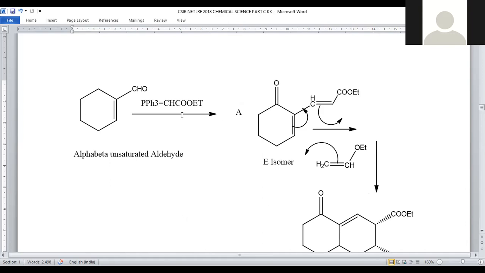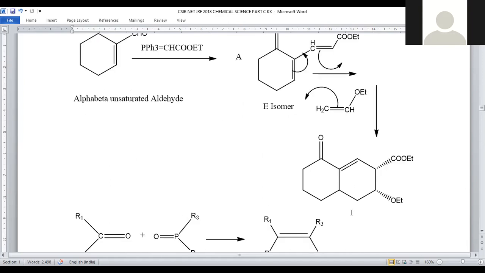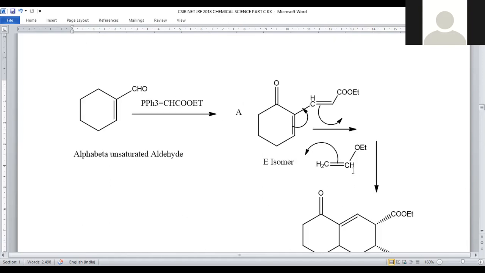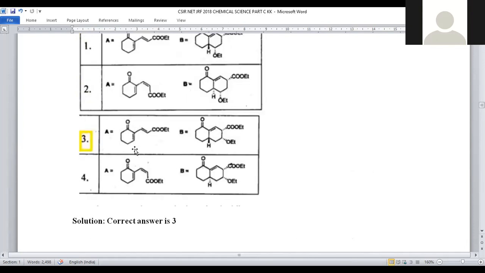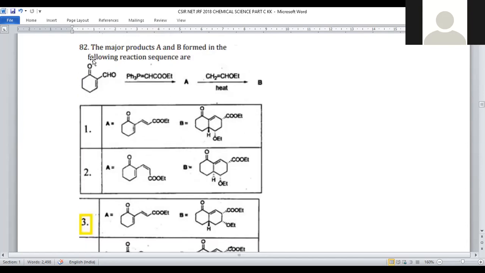The aldehyde group will be treated with this olefinating agent so that a double bond forms, followed by a simple ring closure reaction so that we will get a bicyclic ring system. Let us see which option is suitable for this one. Option number 3 is the right answer for this one, where we got the trans double bond in A and further subsequent ring closure, and these two groups are away from the VR. Option number 3 is the right answer for question number 82.